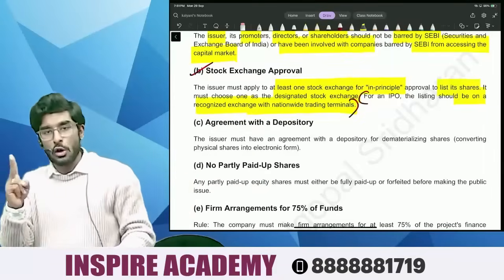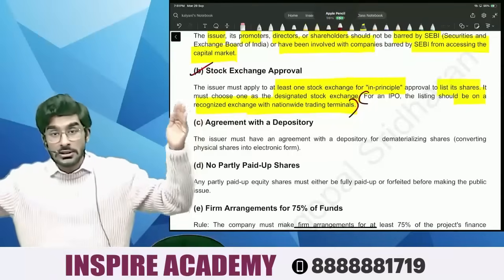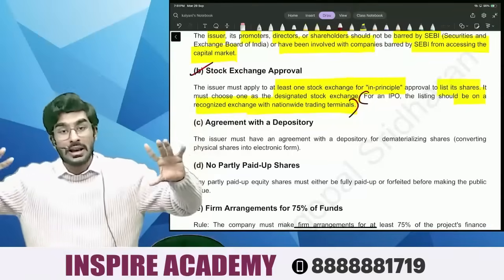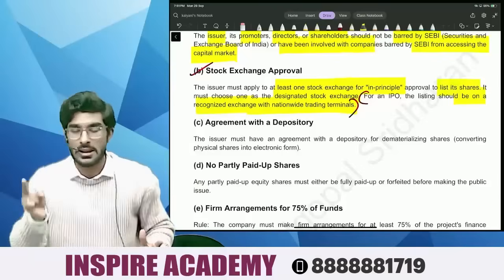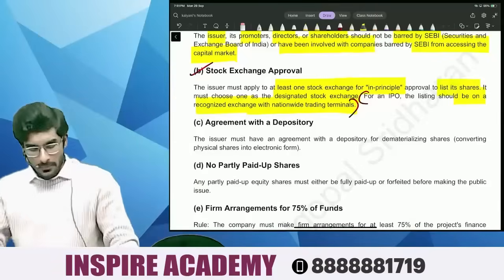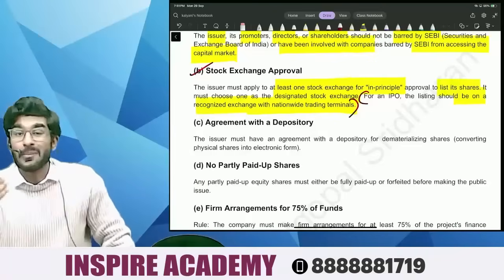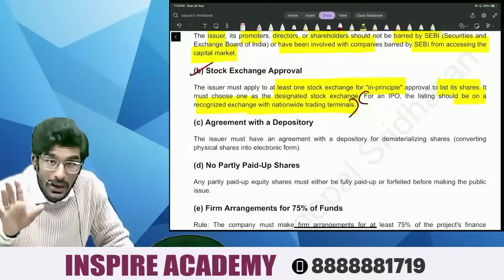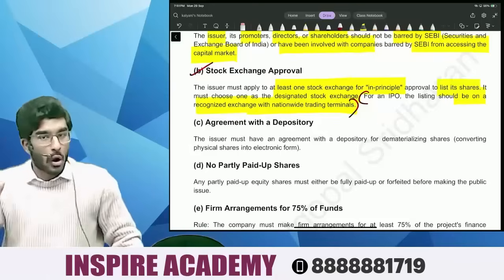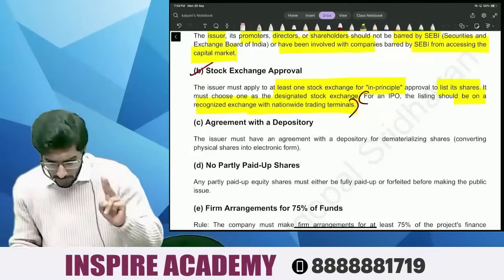There are only two stock exchanges that have nationwide trading terminals, which means investors trade on these two markets all across India. That is called nationwide terminals. So the second condition is that Lenskart has to appoint one stock exchange for in principle approval and appoint one as the designated stock exchange. Very simple, people. Number two.